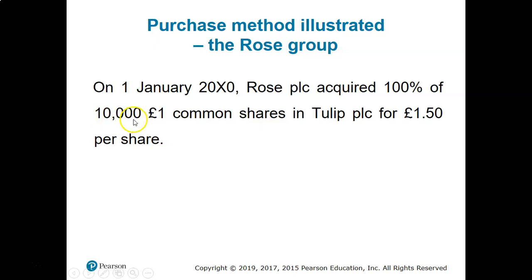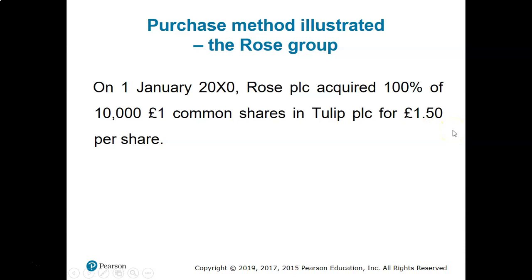And how many shares does Tulip have? 10,000 shares. And the face value of the shares, the written price of the shares, is £1. But Rose purchased those shares from Tulip at 1.5 per share.